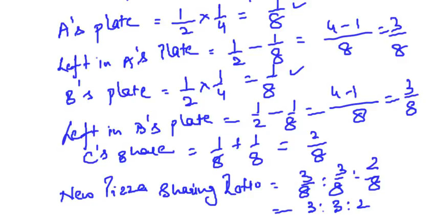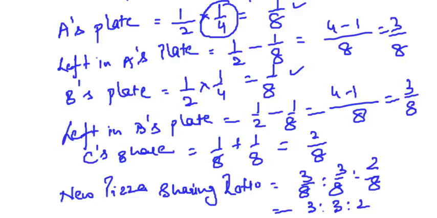Clear? So this is case number 4, which says that the new or the incoming partner acquires his share by surrender of a particular fraction of the share of the old partners. What is the fraction? 1/4 of the original share of the partners.